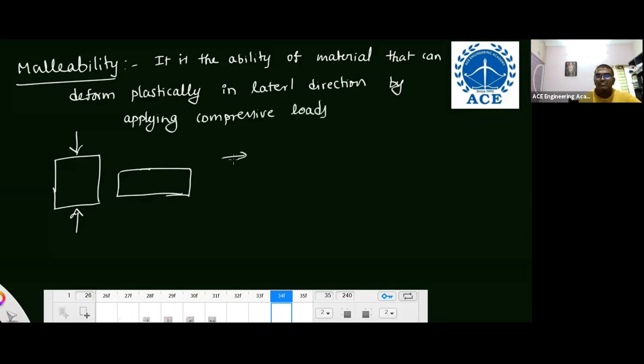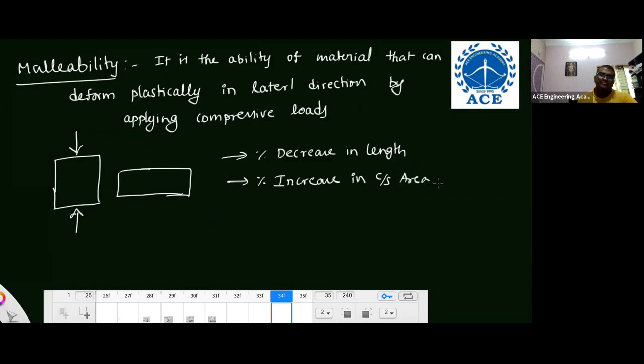The measurement is also the same. Here we wrote increasing length, so here length is decreasing. It is measured by percentage decrease in length and percentage increase in cross-sectional area. So for ductility and malleability, these are the two: percentage increase in length and percentage decrease in cross-sectional area. Now, what is toughness?